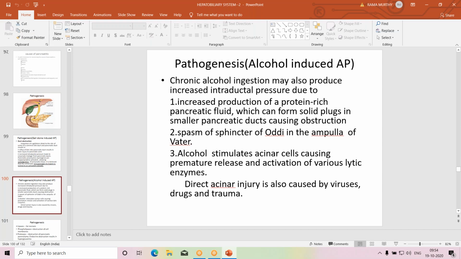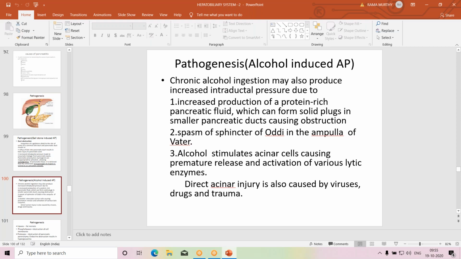One is it increases the production of protein-rich pancreatic fluid, which can form solid plaques in small pancreatic ducts, causing obstruction. Normally, along with protein, electrolytes and water are also secreted into the ducts. But in chronic alcoholism, only protein is secreted, not much water or electrolytes.